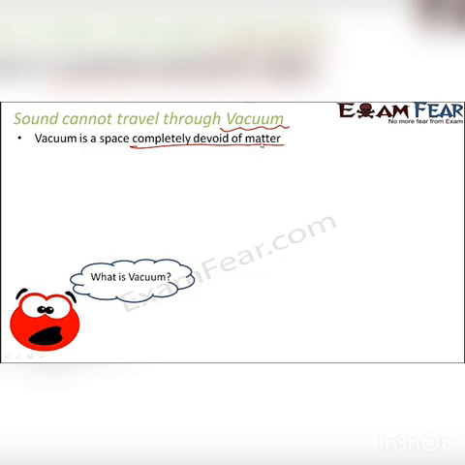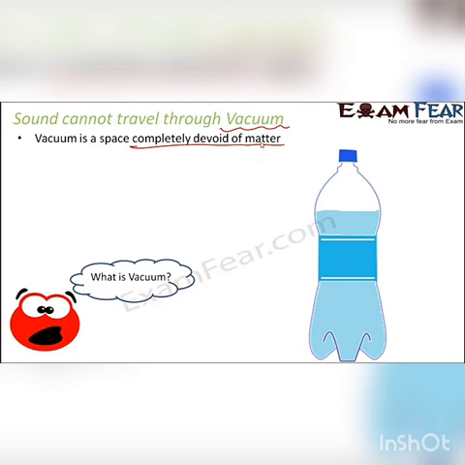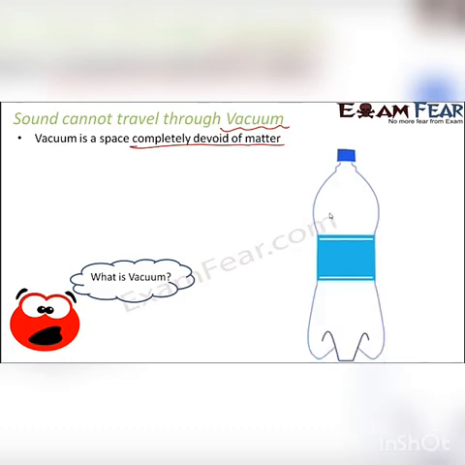Now let me give you a very simple example to explain what we mean by vacuum. Let us suppose you have a bottle, and this bottle is filled with water, right? So will you say that the bottle is empty? No, because the bottle is already filled with water. So right now, what do you have inside the bottle? You have liquid inside the bottle. Now you take out the water which is present inside the bottle. So you have taken it out. So now, will you say that the bottle is empty? Yes, many of us would say that yes, the bottle is empty because there is no water inside the bottle.